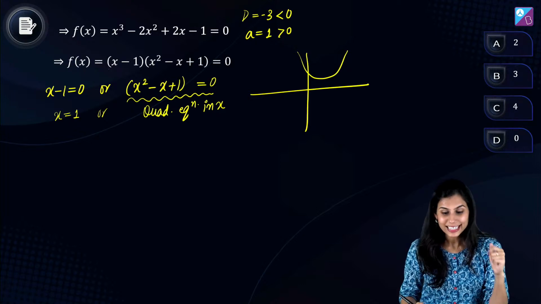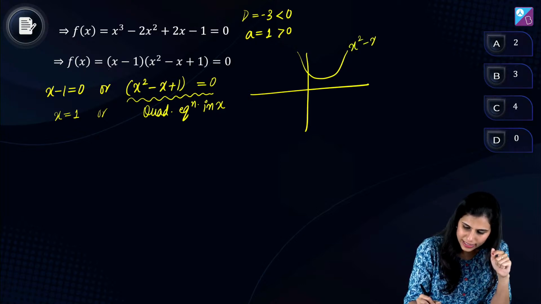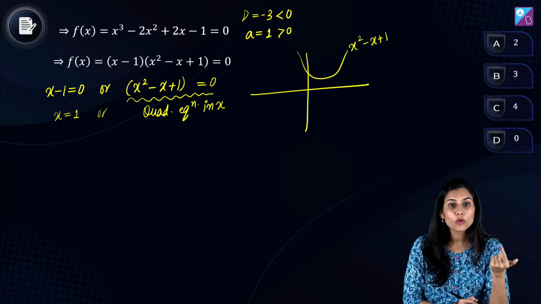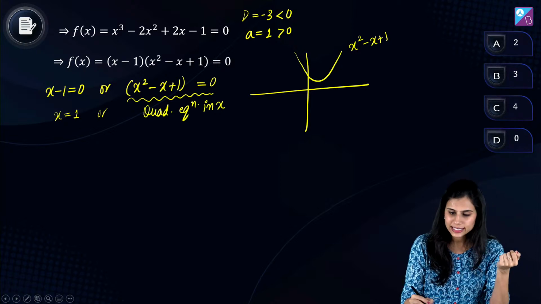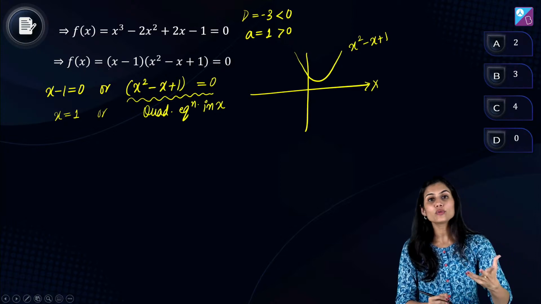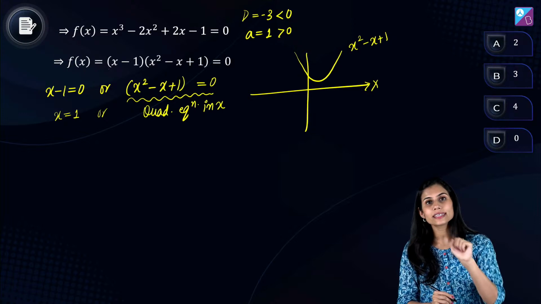Am I correct? This is the graph of x square minus x plus 1. Upward opening parabola which is strictly lying above the x-axis. That means this will have absolutely no real roots. It will have both the roots as complex.